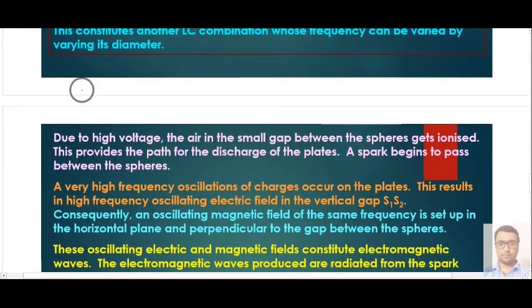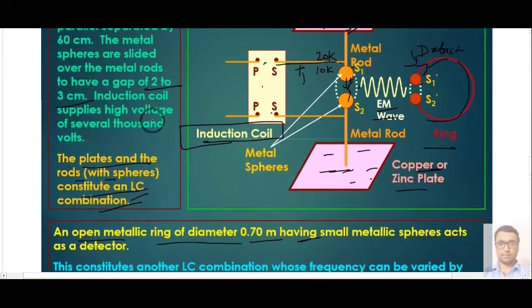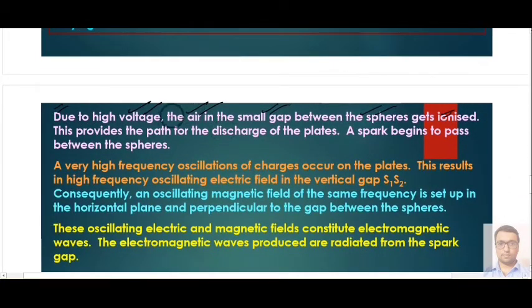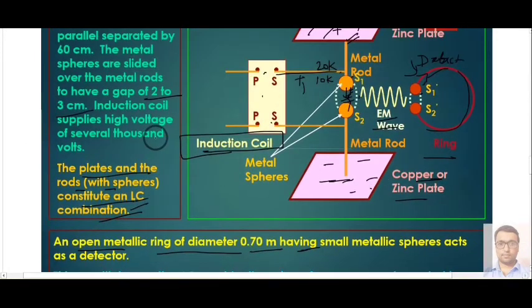Here you can read its functioning or its working. Due to very high voltage, the air in the small gap between the spheres gets ionized. As I told you, this air between the metal plates will get ionized because we have provided a very high amount of voltage. This provides the path for the discharging of the plate. A spark begins to pass between the spheres. You will see some spark over here, and basically this dotted area will provide the path.